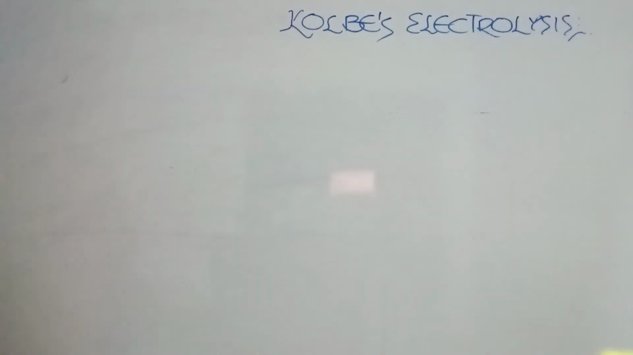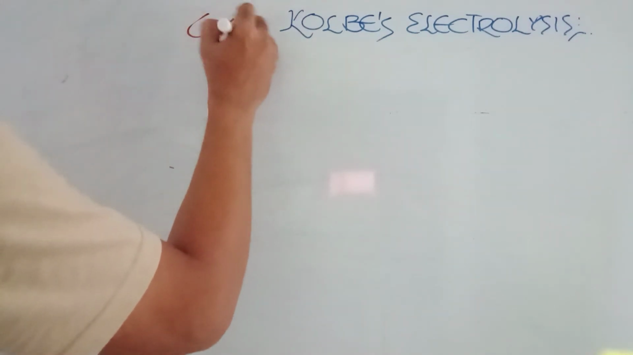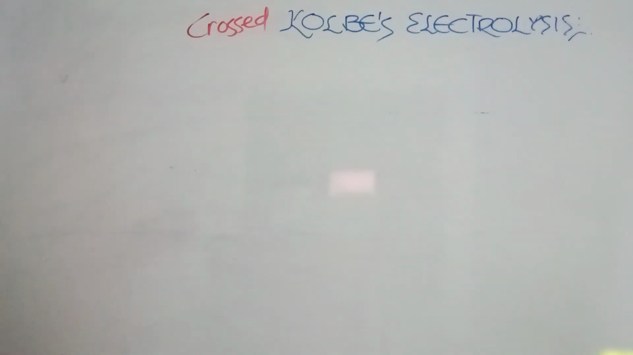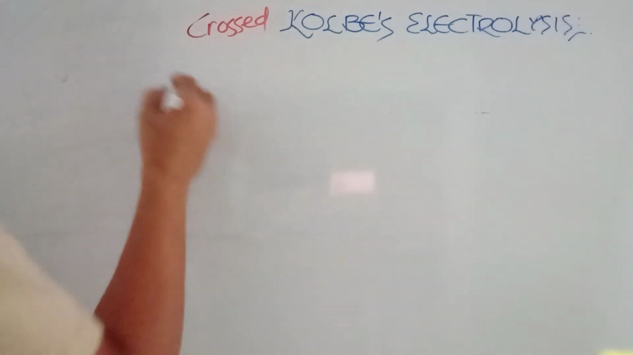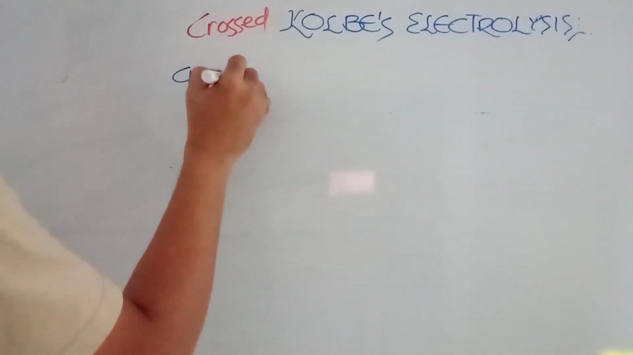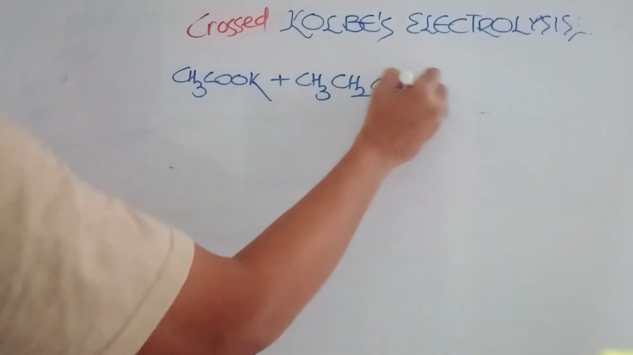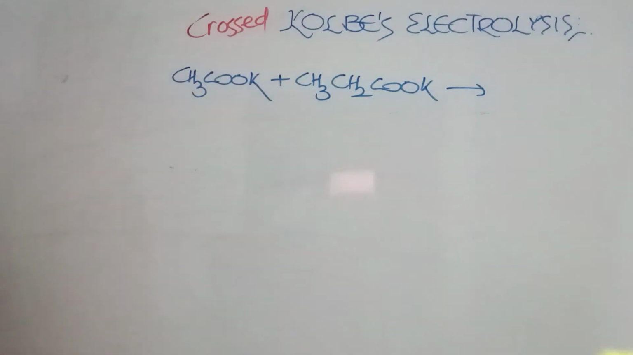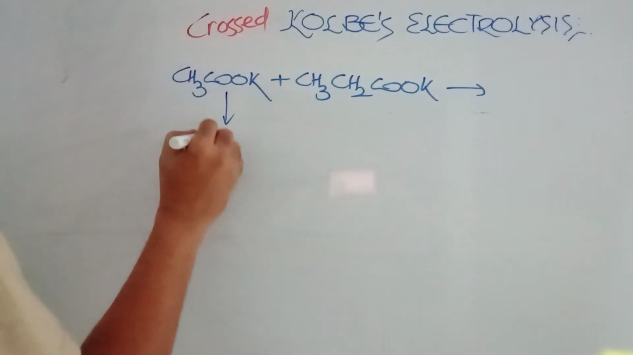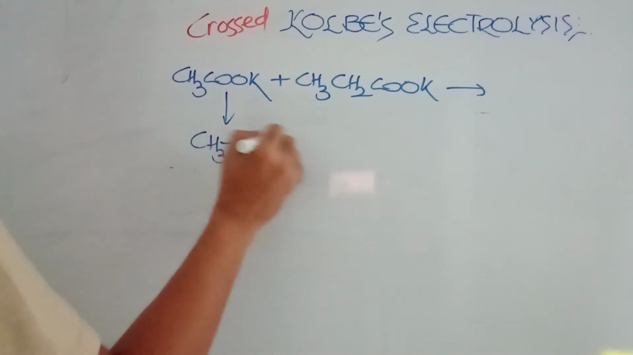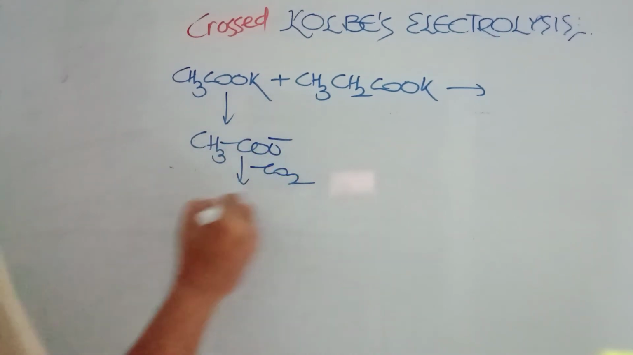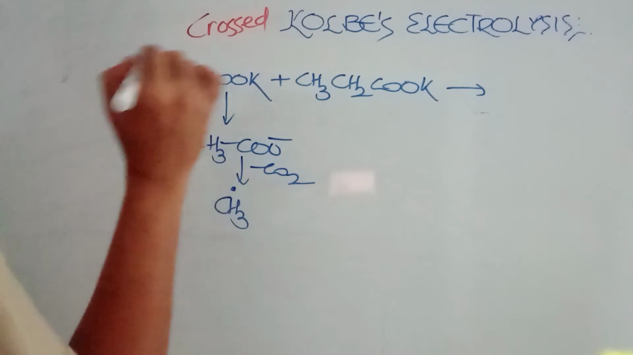This is also interesting. You can say this is crossed. Whenever the term crossed comes, the meaning is you are using two different salts. For example, you are using CH3COOK and CH3CH2COOK. What happens in this case? So finally, what products are going to form? From CH3COO minus, carbon dioxide will be lost, and finally you are going to get a CH3 free radical.